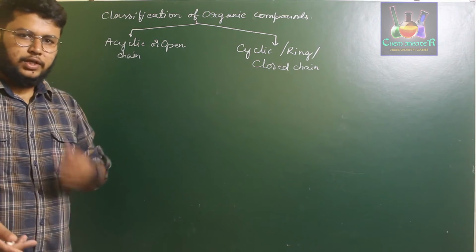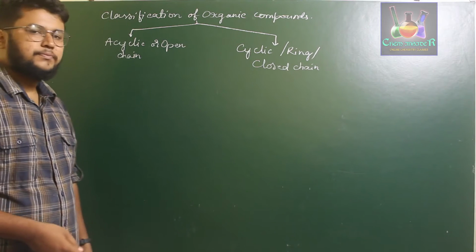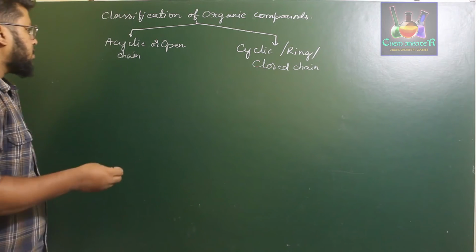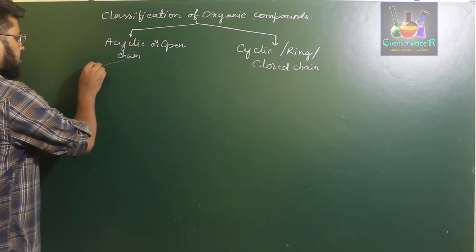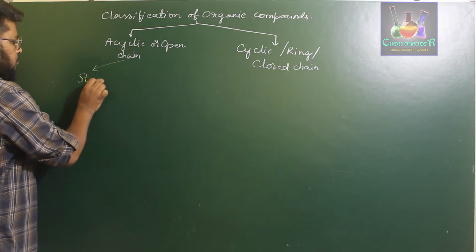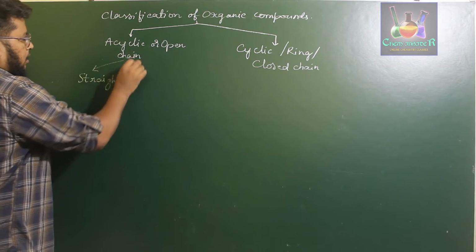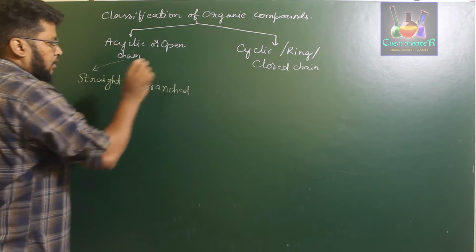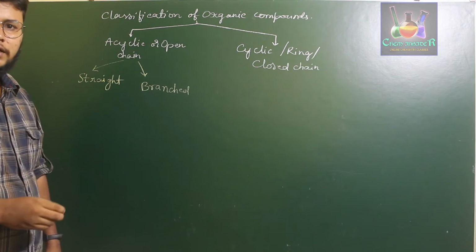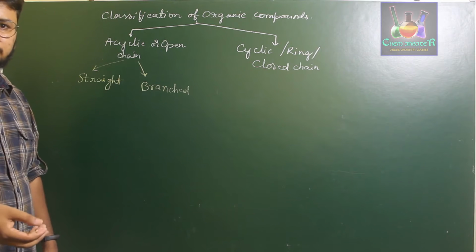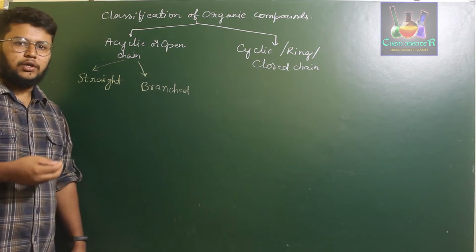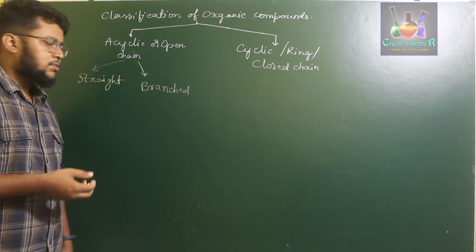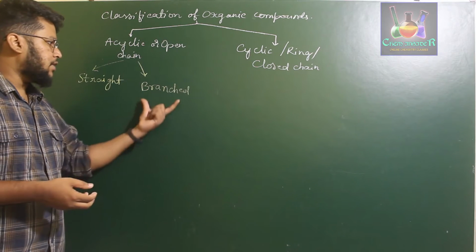Further, there are two different classes of acyclic or open chain compounds: straight chain and branched chain. One is a straight chain compound and the other one is a branched chain. That means if one of the carbon atoms in an organic compound is attached to more than two carbons, then those particular compounds are said to be branched chain compounds.